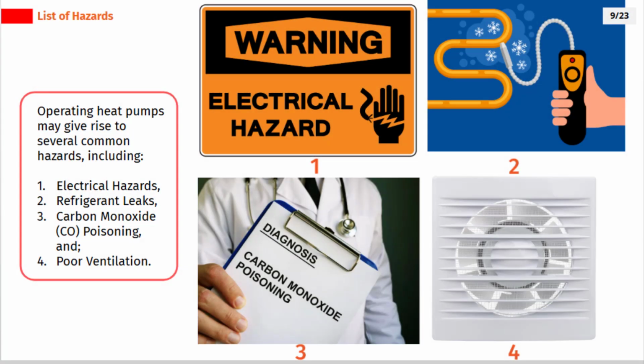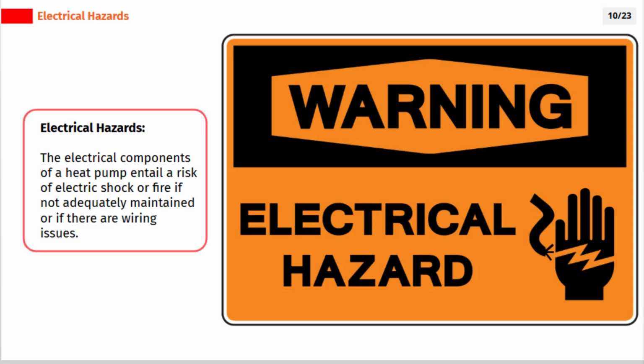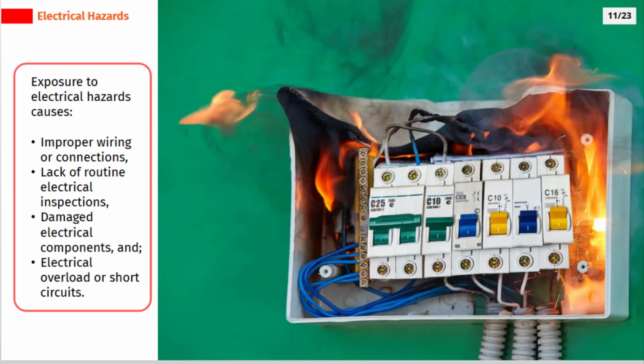Operating heat pumps may give rise to several common hazards, including electrical hazards, refrigerant leaks, carbon monoxide poisoning, and poor ventilation. Electrical hazards: the electrical components of a heat pump entail a risk of electric shock or fire if not adequately maintained or if there are wiring issues. Exposure to electrical hazards is caused by improper wiring or connections, lack of routine electrical inspections, damaged electrical components, and electrical overload or short circuits.